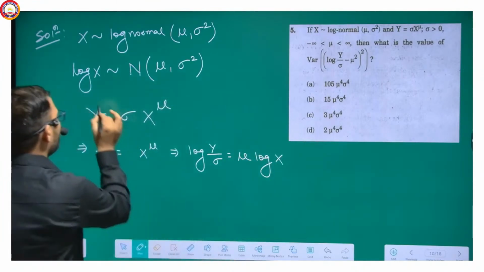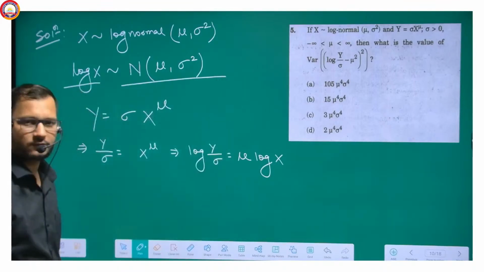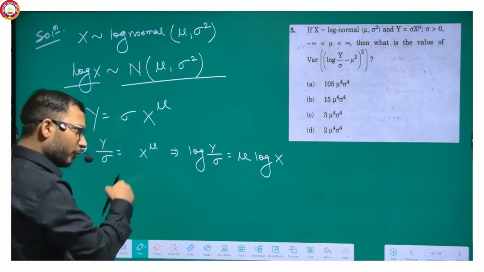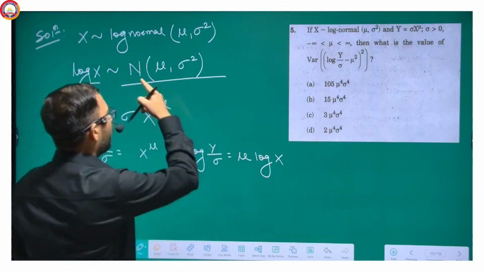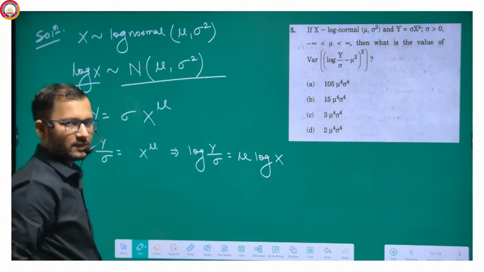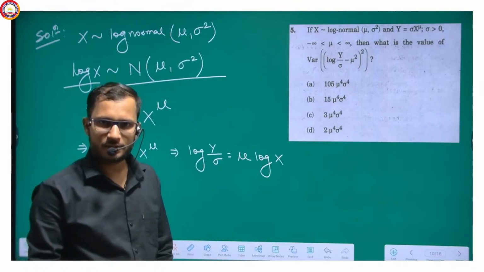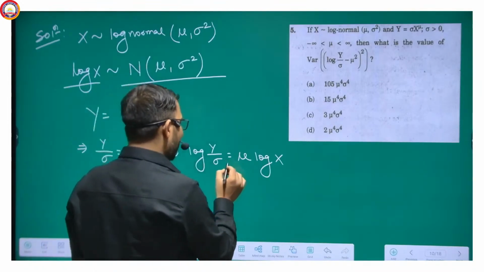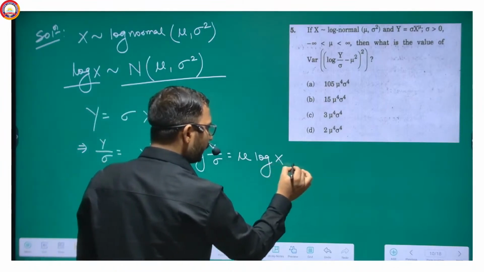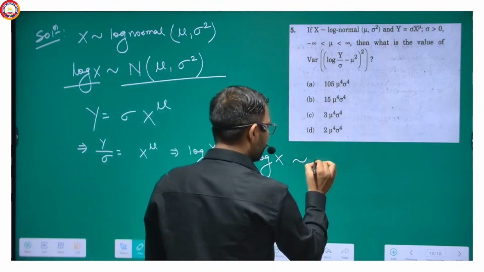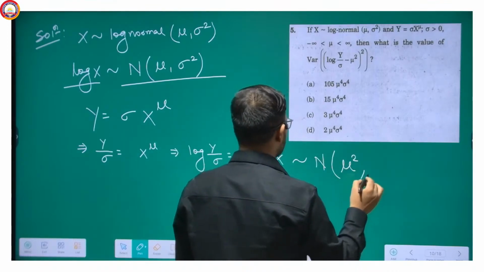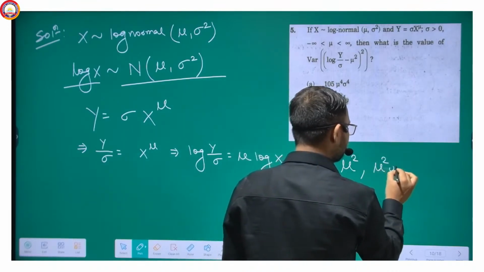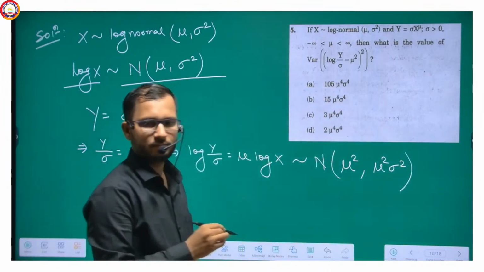But as we know, log x follows normal mu sigma square, and if x follows normal mu sigma square, then ax will follow normal a mu and a square sigma square. So this will follow normal with mean mu square and variance mu square sigma square, isn't it?